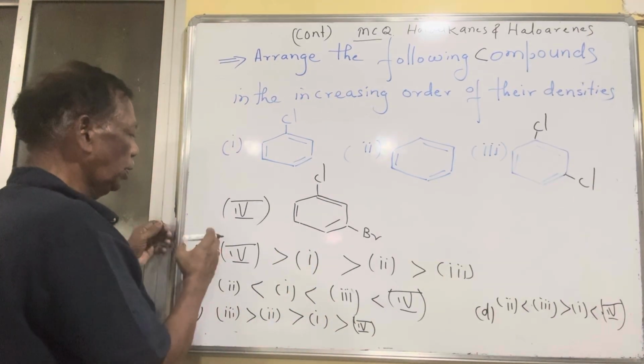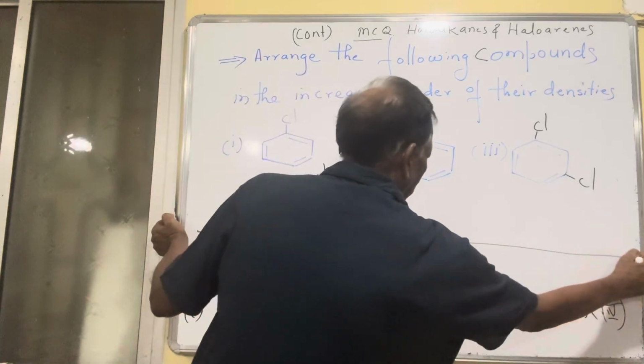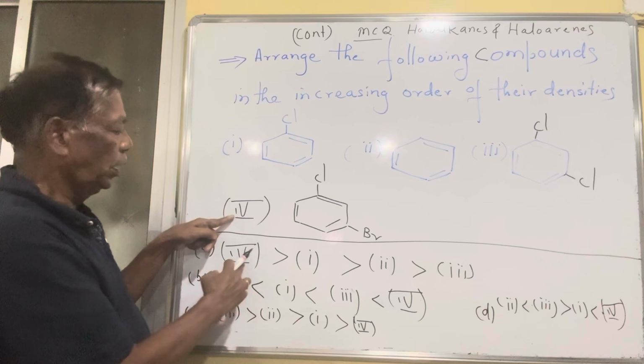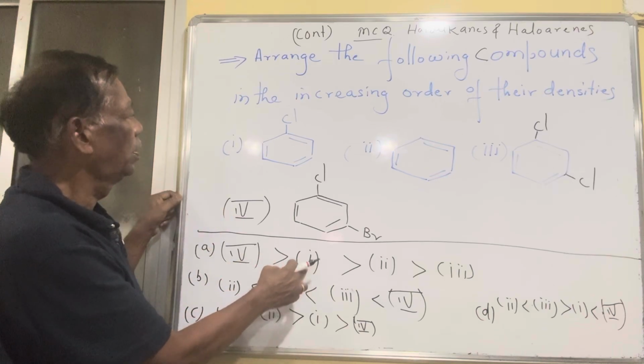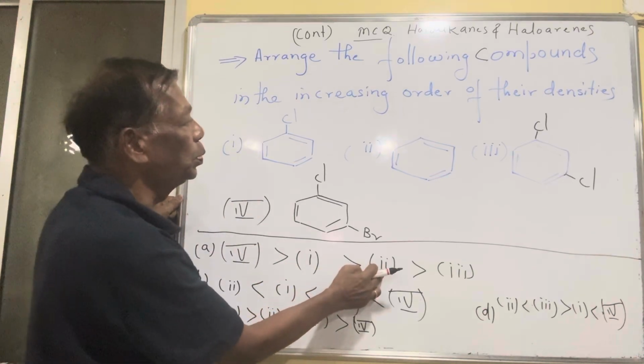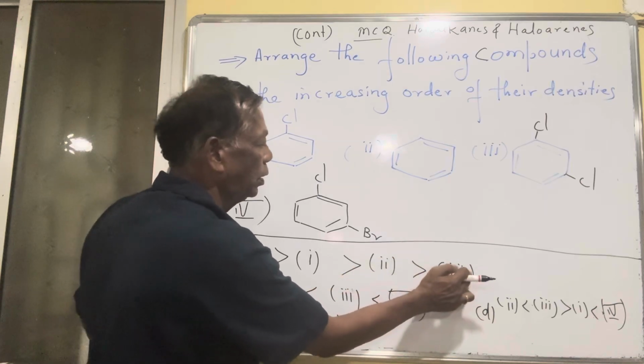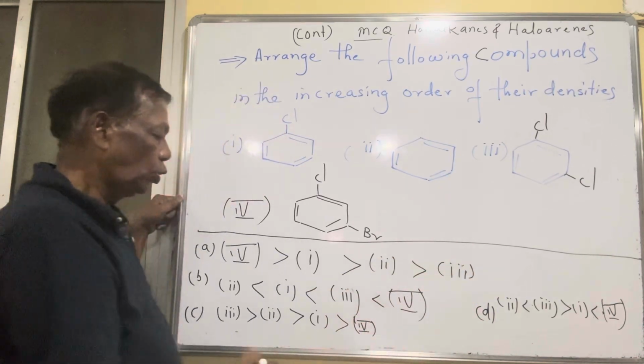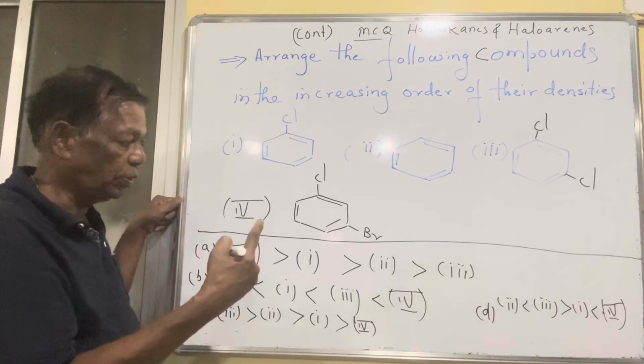So over here these MCQs are given to you. Now the options are given as A: 4 is greater than 1, greater than 2, and greater than 3. This is not correct because what happened? See, the density here should be such that the one which has the highest comes last.